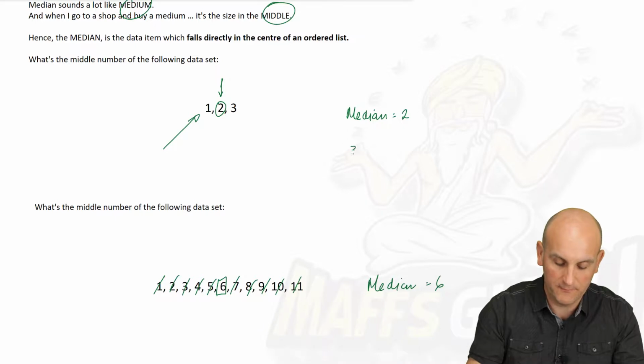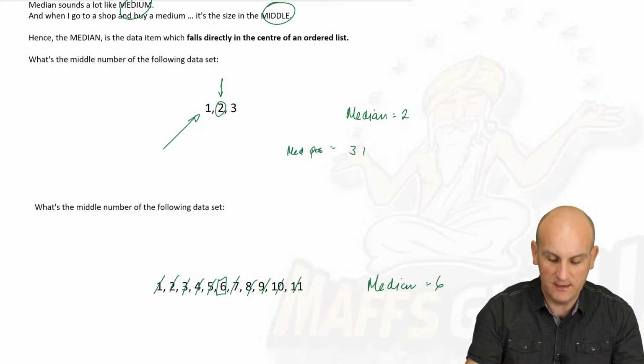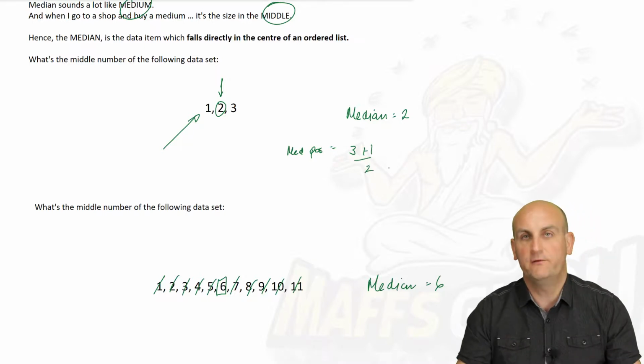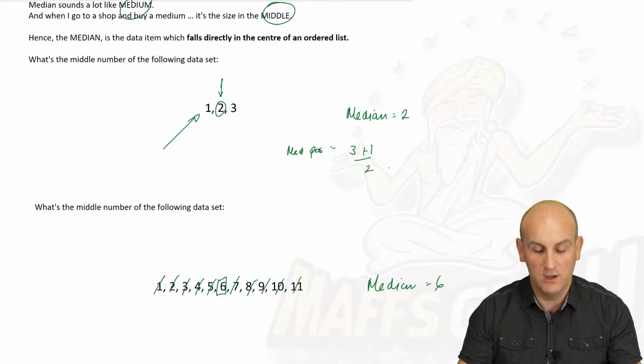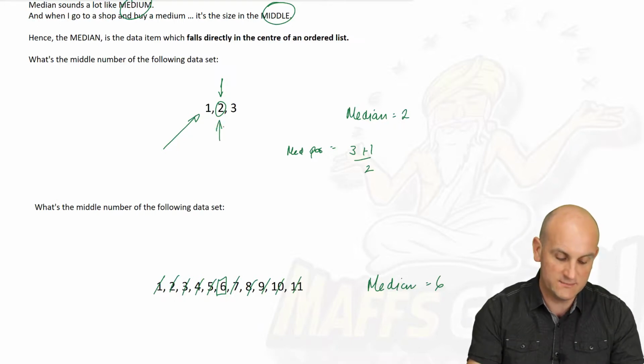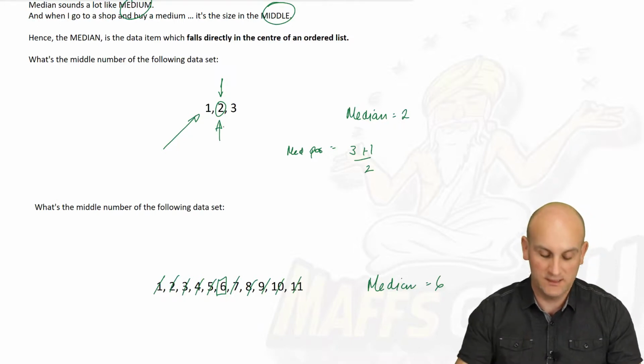I've got 3 numbers. So my median position, or med pos as I'm going to write, is 3 plus 1 divided by 2. So 4 divided by 2 is 2. So it says the second number in that list is my median. And there is my second number. And actually, yes, my median was 2.